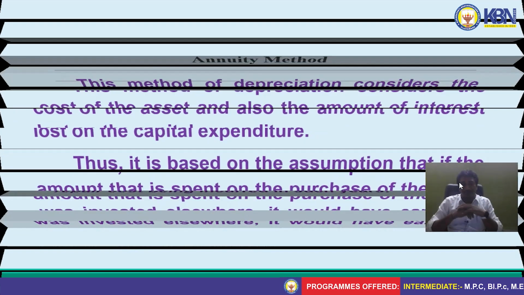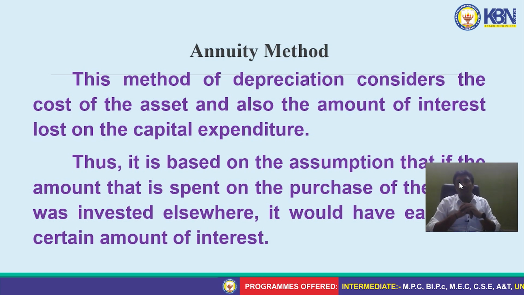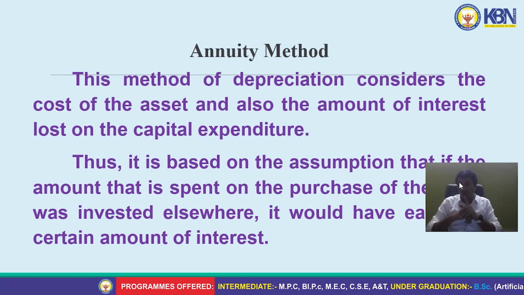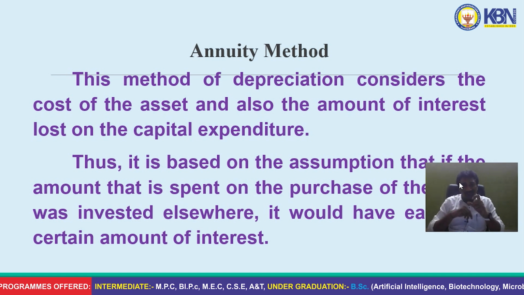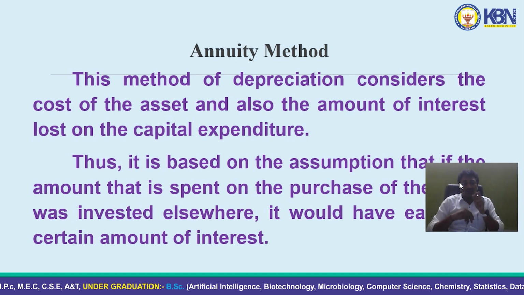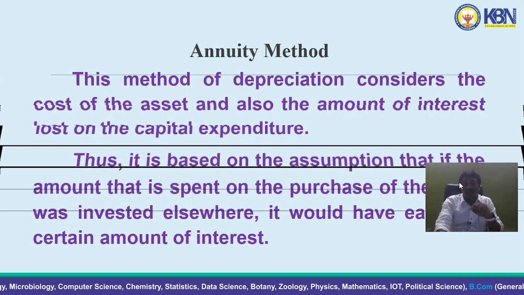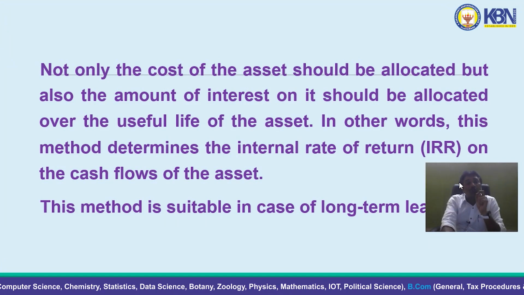Next thing, annuity method. This method of depreciation considers the cost of the asset and also the amount of interest lost on that capital expenditure. This concept is based on the idea that if the amount of fixed investment spent on the purchase of the asset had been invested elsewhere, it would have earned a certain amount of interest, which is called opportunity cost.